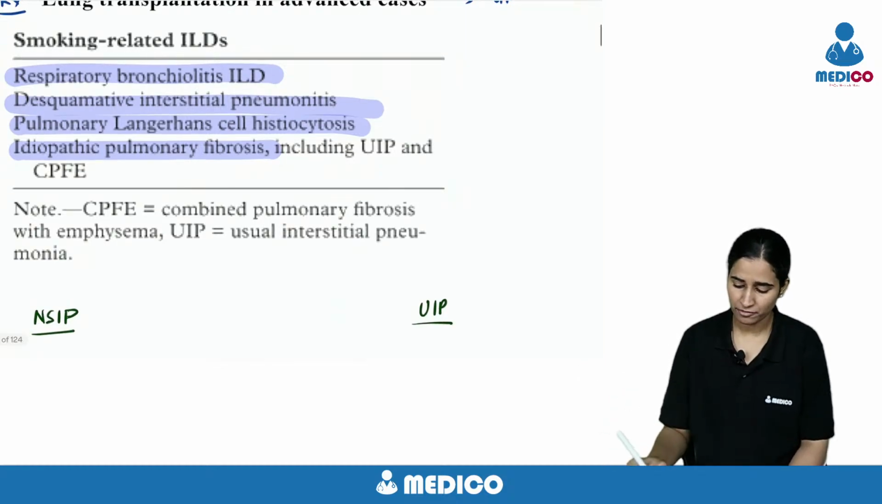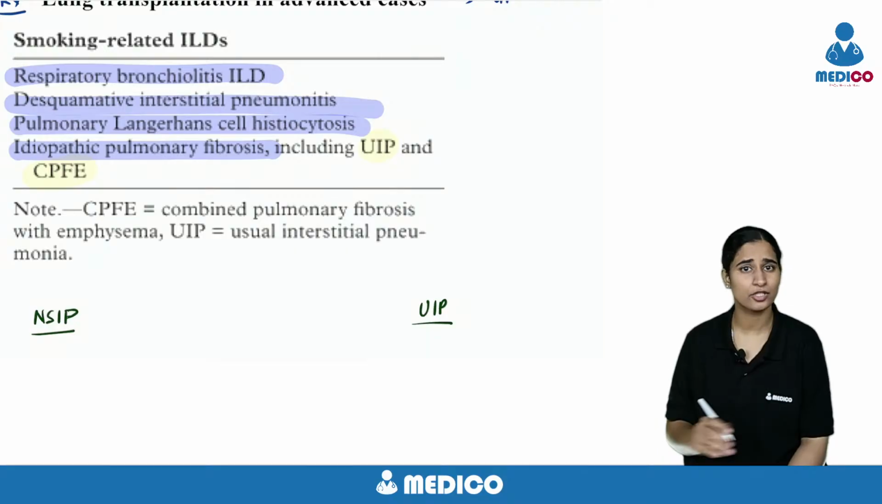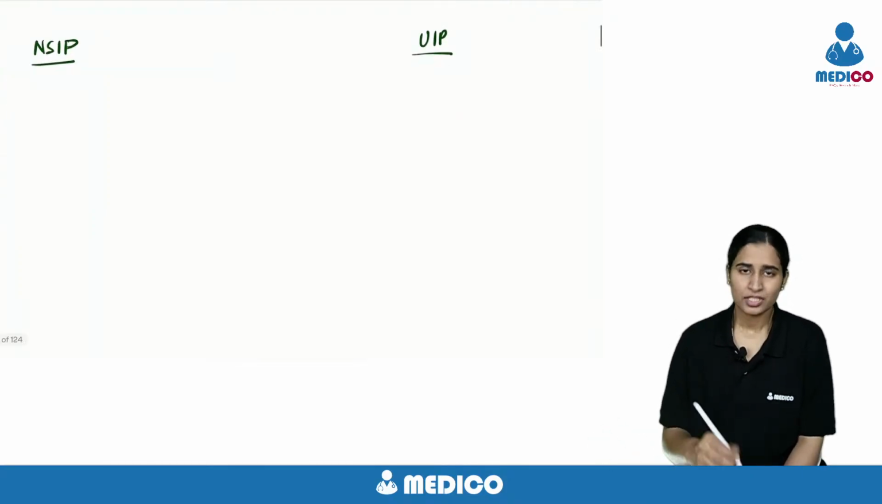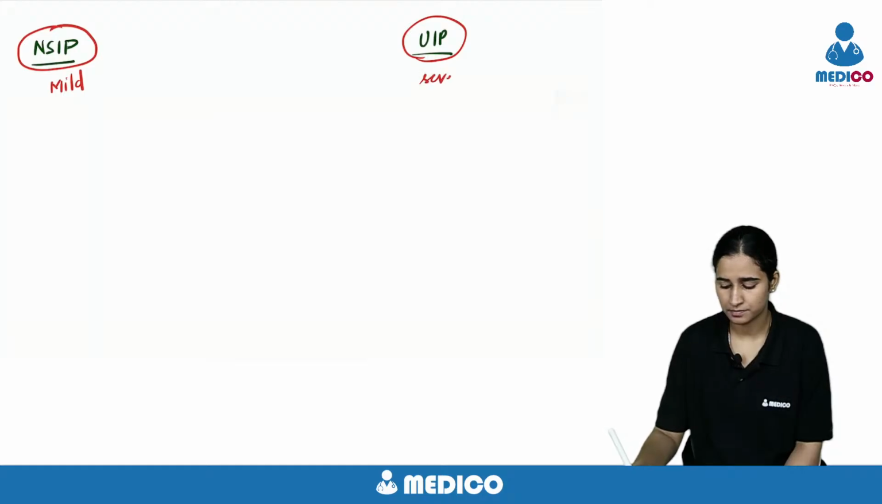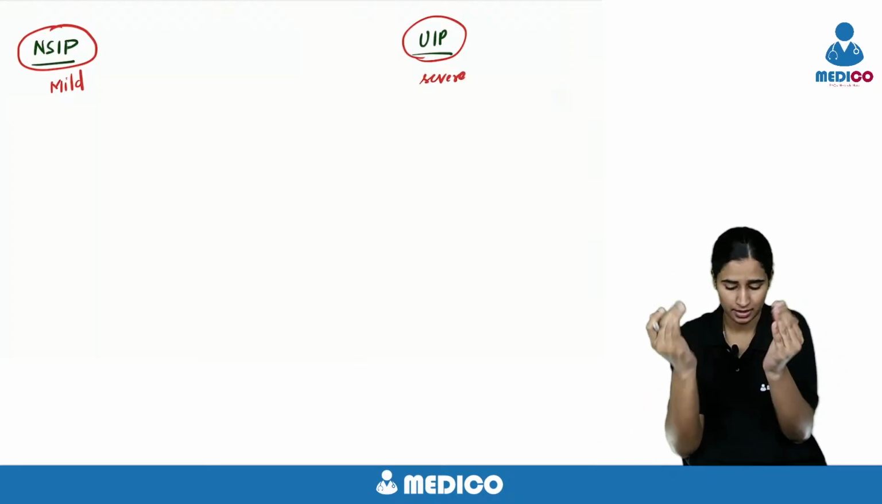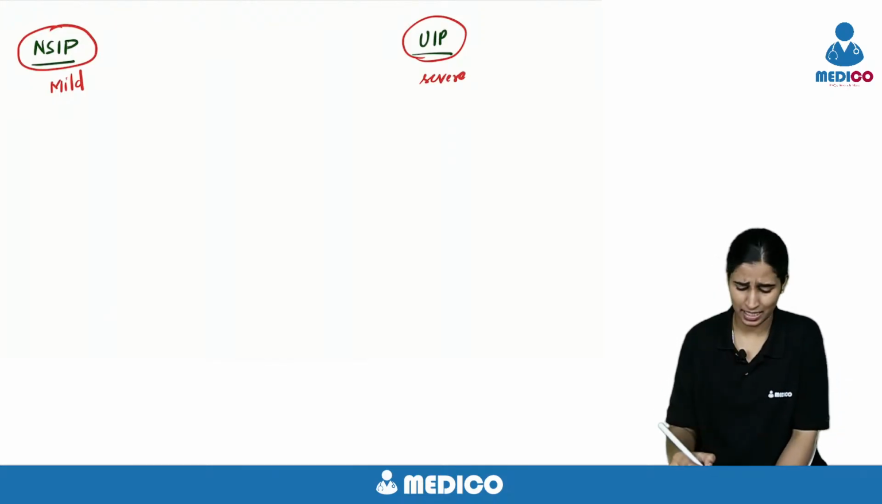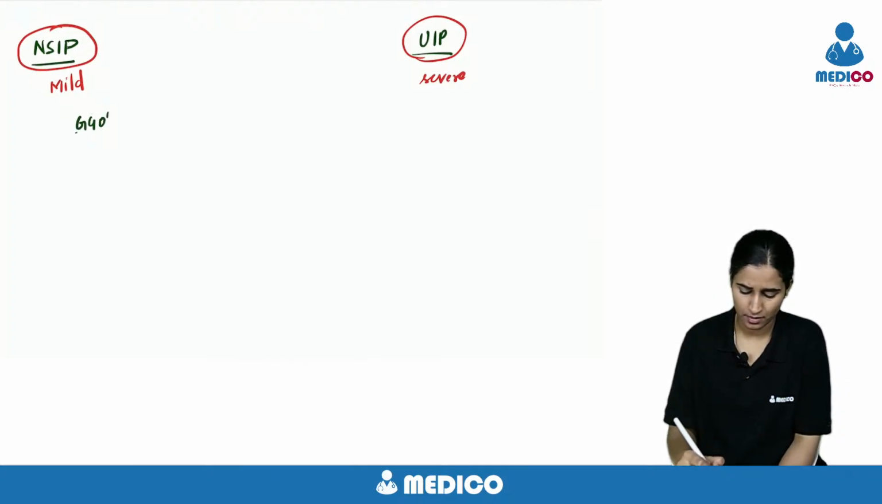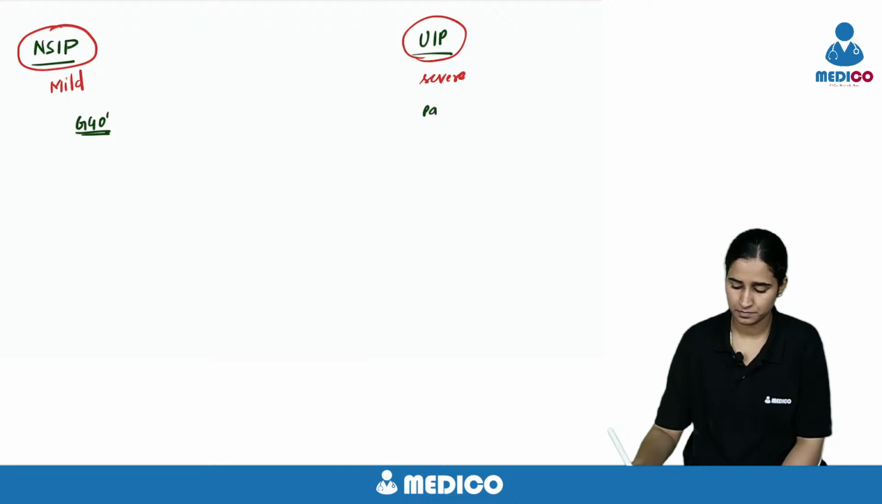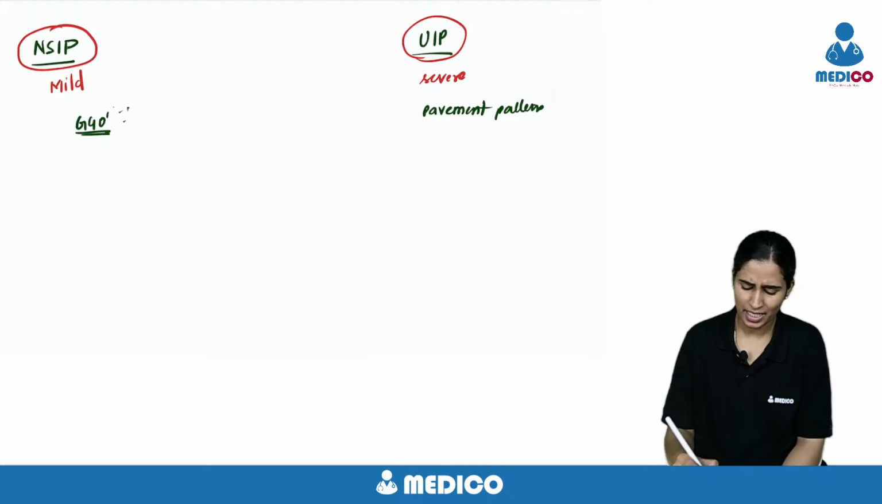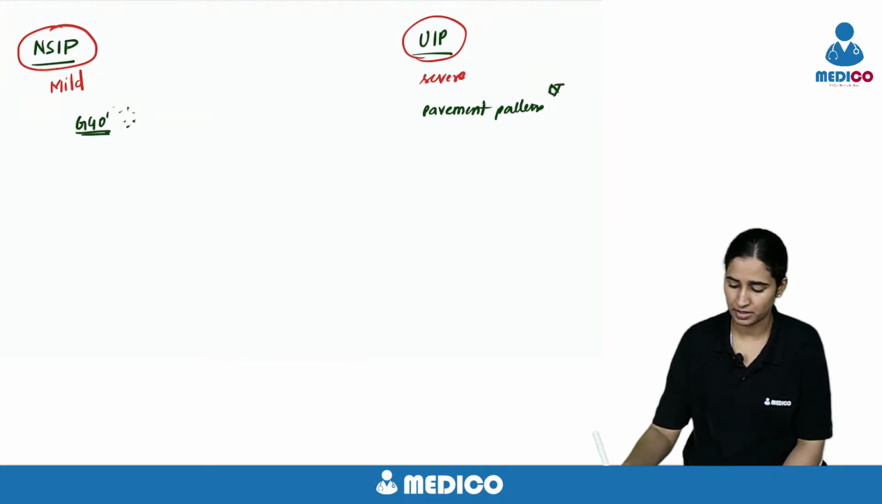And idiopathic pulmonary fibrosis is of two types, UIP and non-specific pattern. The difference is, non-specific pattern is a bit mild, whereas UIP is a bit severe. And if you look at the HRCT, in NSIP pattern, there will be a few ground glass opacities. But in UIP, there will be a pavement pattern. It will be mild GGOs here, but here it's like a pavement. It's the arrangement of tiles.